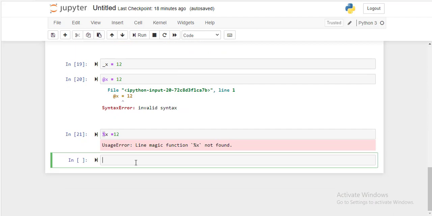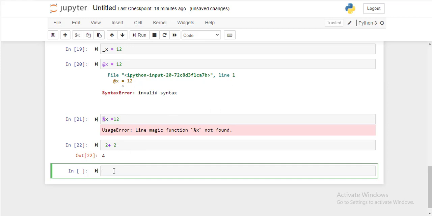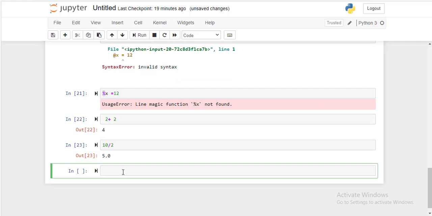It will give you an answer. 10 divided by 2, it will give you the answer. Even you can do 10 into 200. It will give you an output.